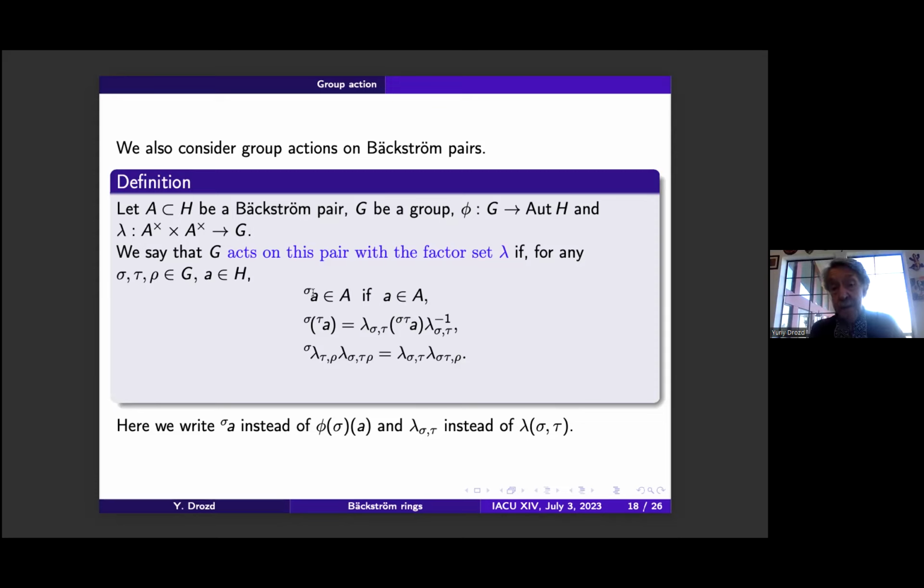And then I suppose that sigma maps the subring A to the subring A. Then if we apply tau and then sigma, it is almost the same as applying the product. Almost the same means that they differ by the inner automorphism corresponding to this factor set lambda sigma tau. And the factor set must satisfy this condition, the cohomology condition.